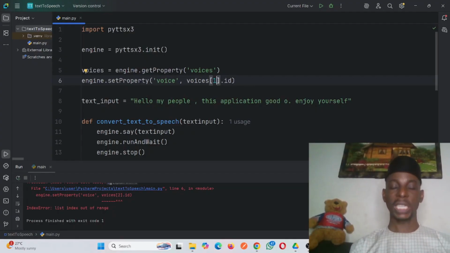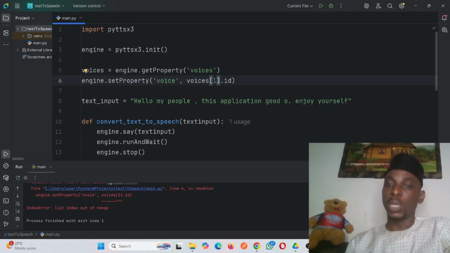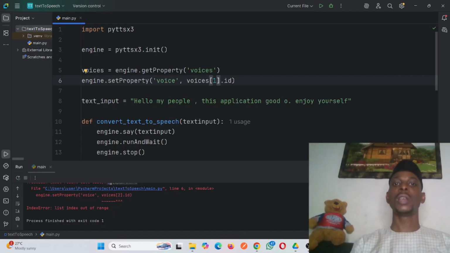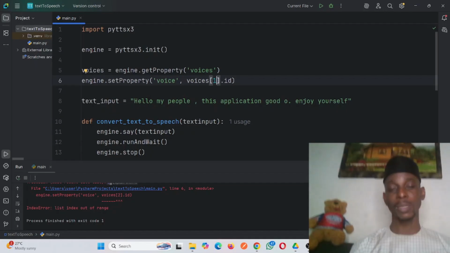With this application, if you're a content creator, you don't need to pay too much. I think it will reduce your expenses, at least for text to voice. You can do that with your system: put in all the text, write everything you want, and it will give you the voice. You can use it for your content creation to save money instead of spending money. Help me build one also. Build one application for me.